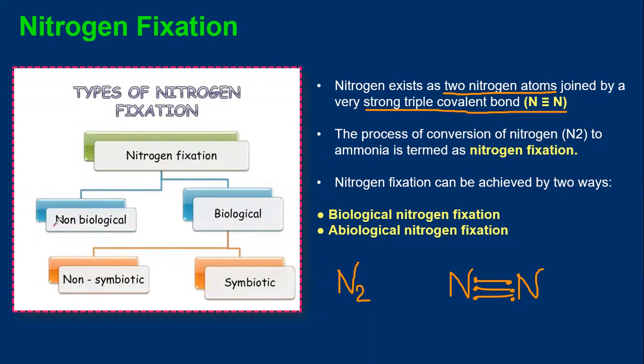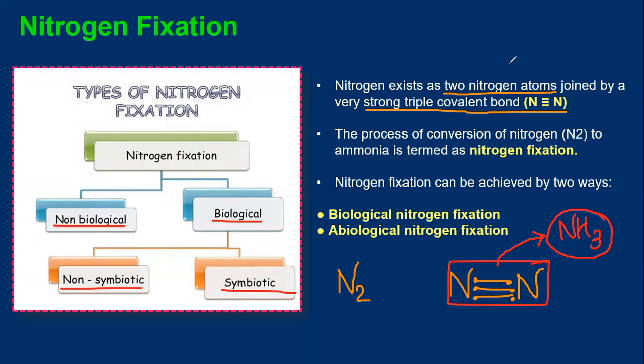Nitrogen fixation can be non-biological or it can be biological. Biological can be non-symbiotic or it can be symbiotic as well. So guys, what is actually nitrogen fixation? Nitrogen fixation means the nitrogen, existing as N2 molecule, is fixed and converted into another useful compound, that is ammonia, NH3.